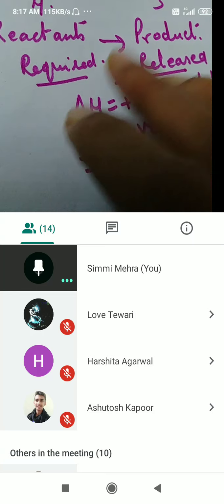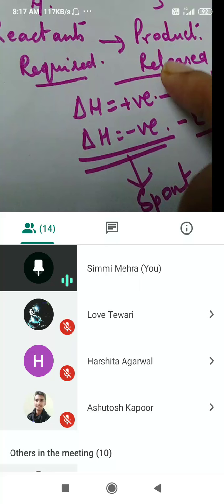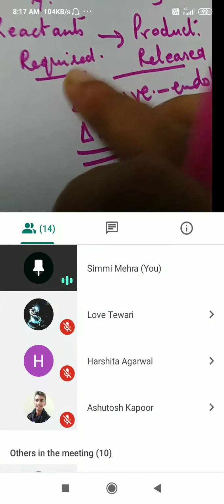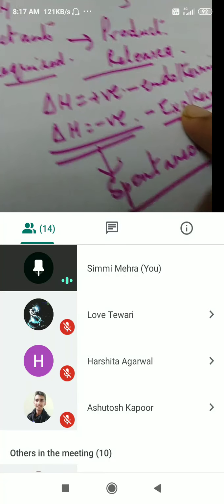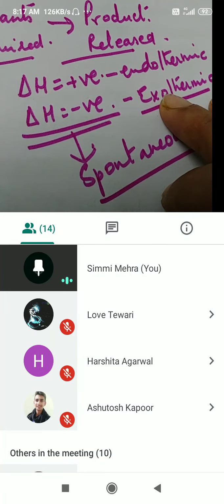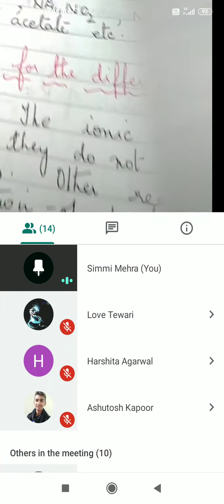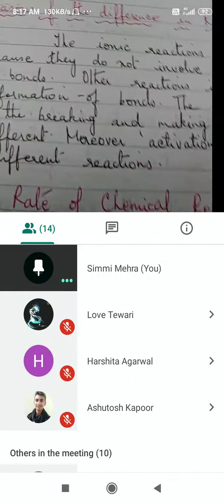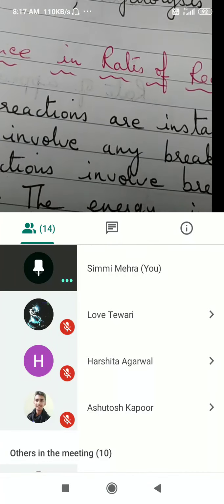Now if the required energy is more, we will have to supply energy from outside. If the energy released is more, that means some part of this released energy is already being used up by the reactants, and still excess energy is being given out. So exothermic reactions do not require any heat to start the reaction. That is the reason why they are spontaneous. They will happen on their own. Whereas for endothermic reactions, we will have to supply energy from outside. So this is the reason why rate of reaction is different.